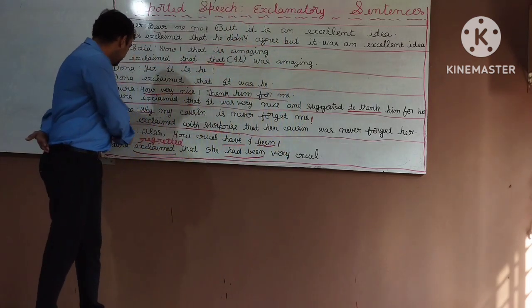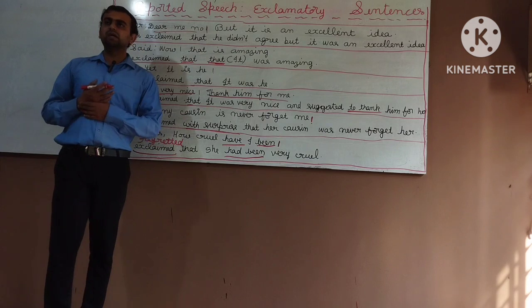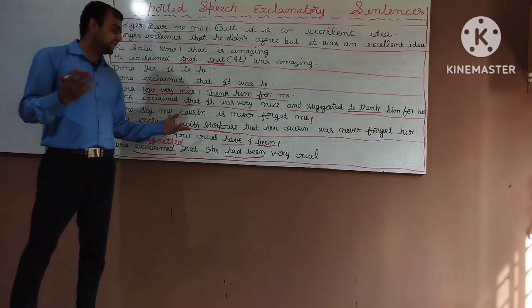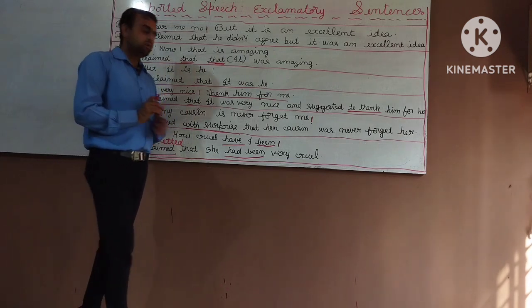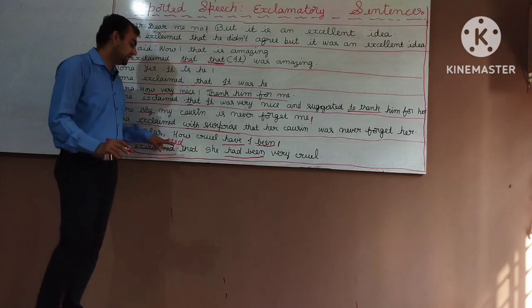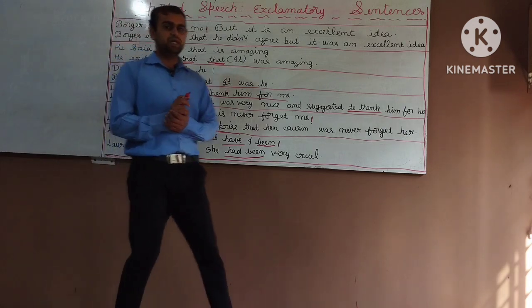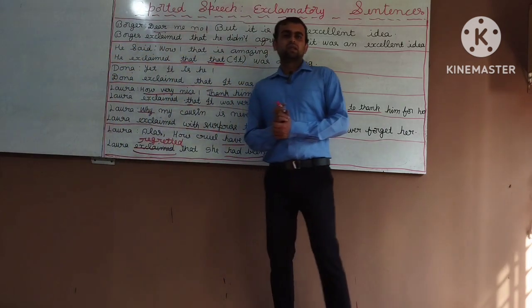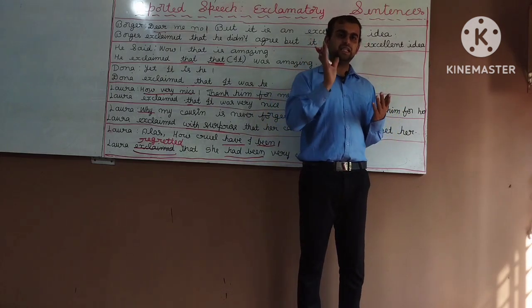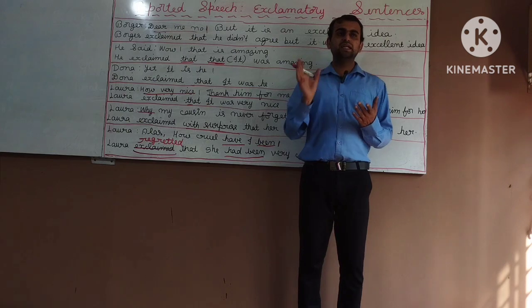Once again I repeat. Laura, "Alas, how cruel have I been?" Alas exclaimed, or alas regretted that she had been very cruel. Okay, it is better to write regretted that she had been very cruel. Is it clear? Once again I say, in this session I have taught you how to change an exclamatory sentence from direct to indirect speech.